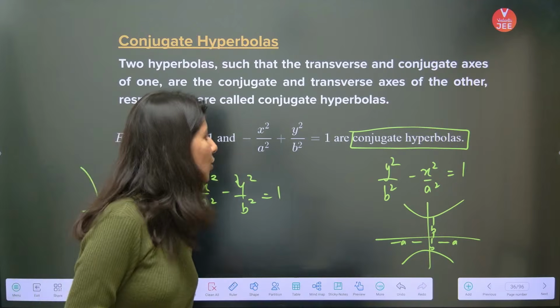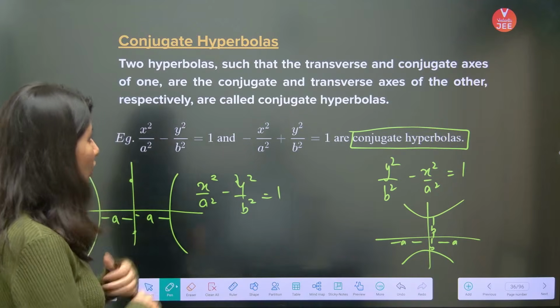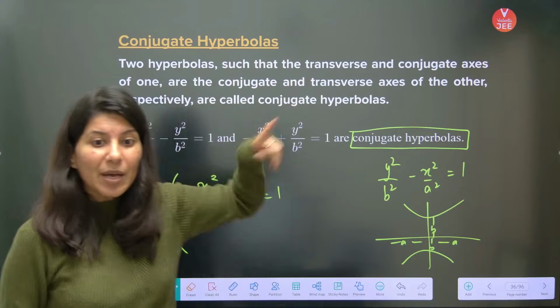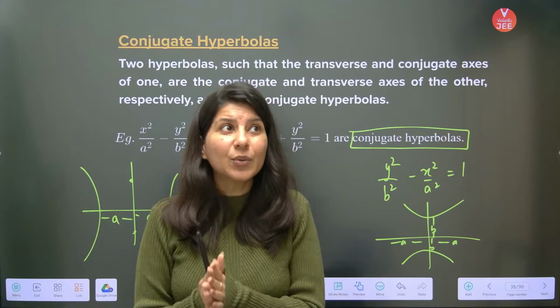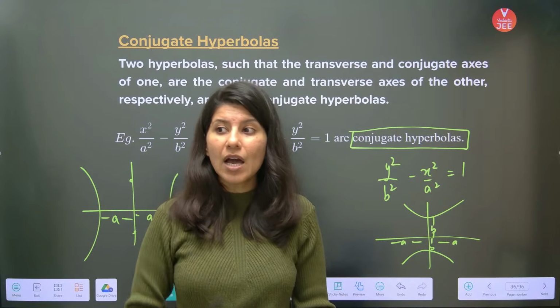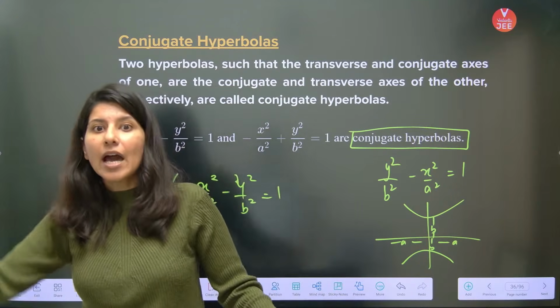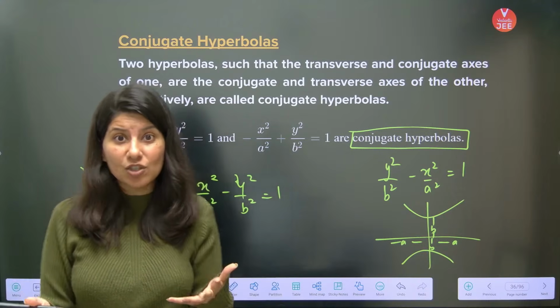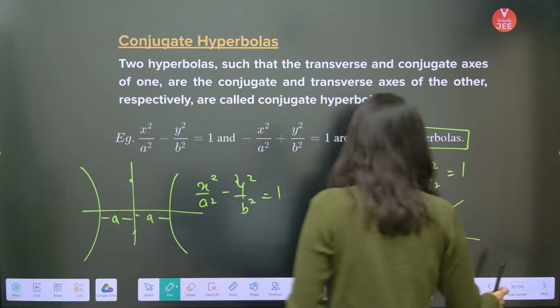Okay, all right. So conjugate hyperbola, I guess it is clear now. Now why am I teaching the term conjugate hyperbola? Because in the question, they will give you a hyperbola and they will tell you another hyperbola which is the conjugate hyperbola. So you should understand that A and B are matching. So first, this is a conjugate hyperbola.